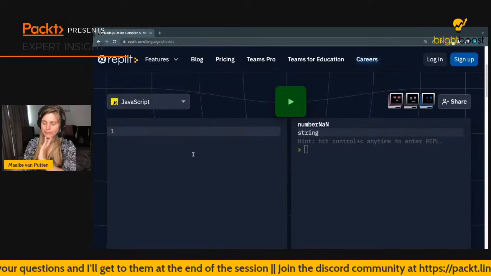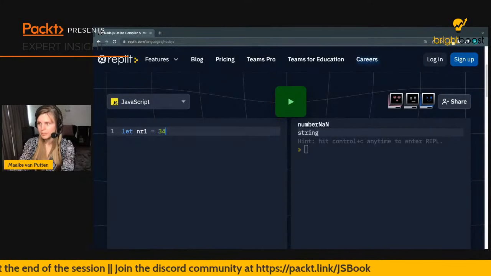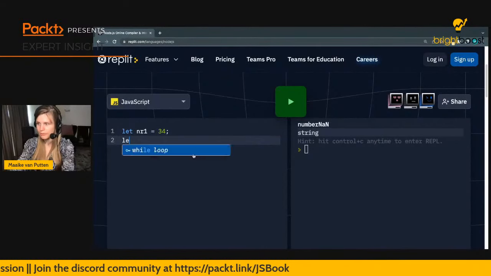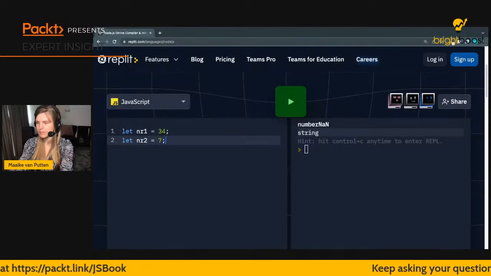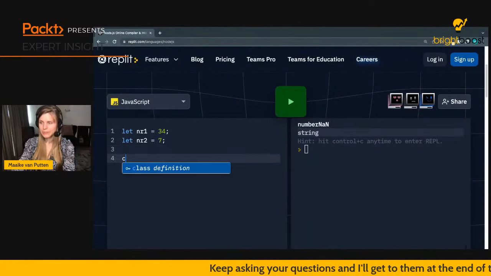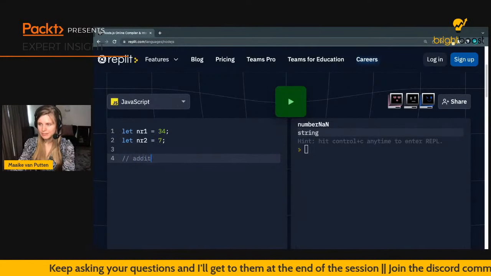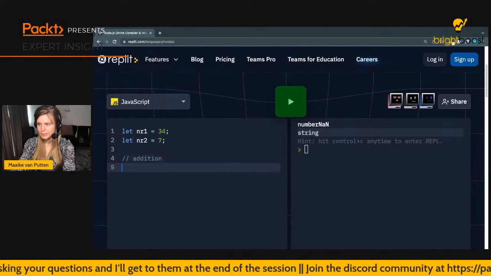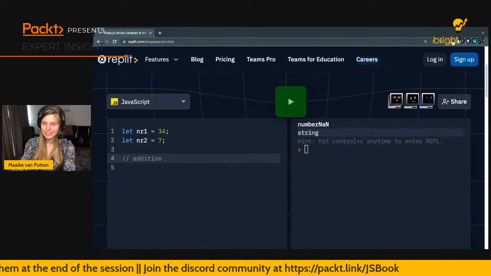So let's just start with two numbers. Number1, in which I'm going to be inserting 34, and number2, which is going to be 7. Now, we can do all sorts of operations on this. For example, we could do an addition, and I'm going to write what I'm going to do on top of this with a comment, and we haven't seen comments yet either.